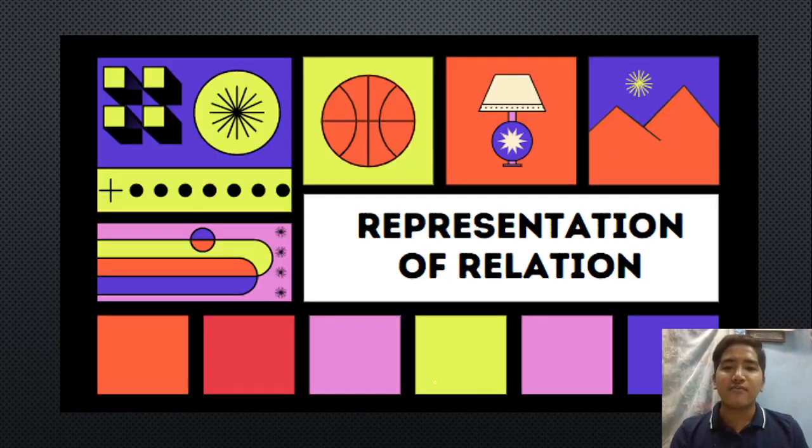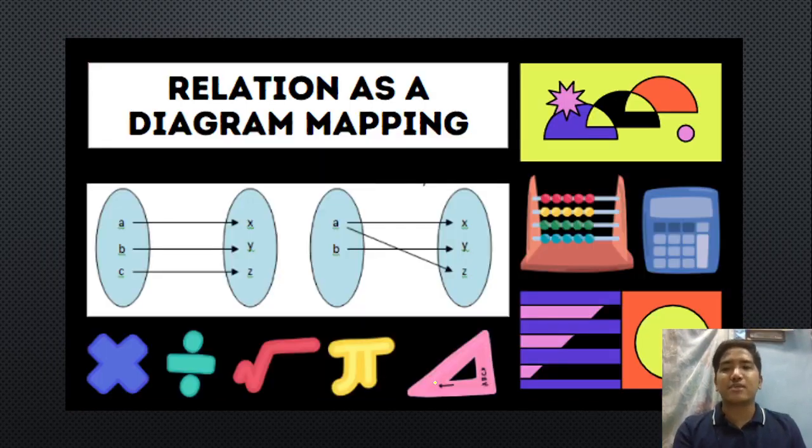So we have four representations of relation. Okay? So first, representation of relation which is the diagram mapping. I have an example of diagram mapping. So as you can see, meron dyan dalawang bilog or diagram na pinagkoconnect sila ng mga arrow. That is a diagram mapping.